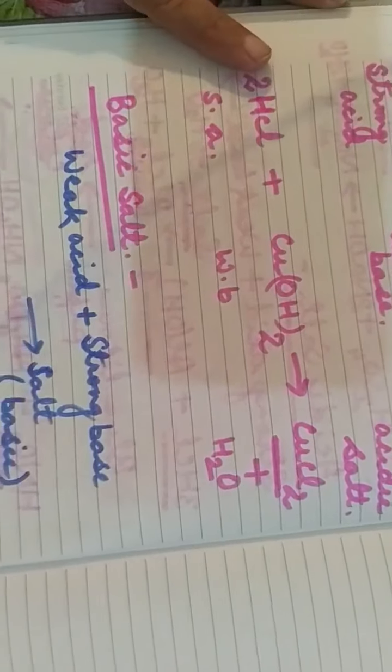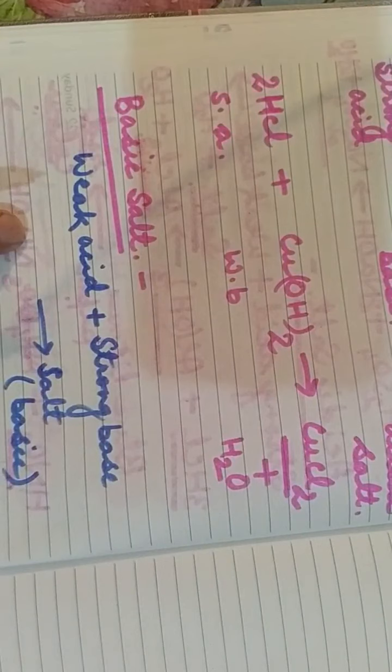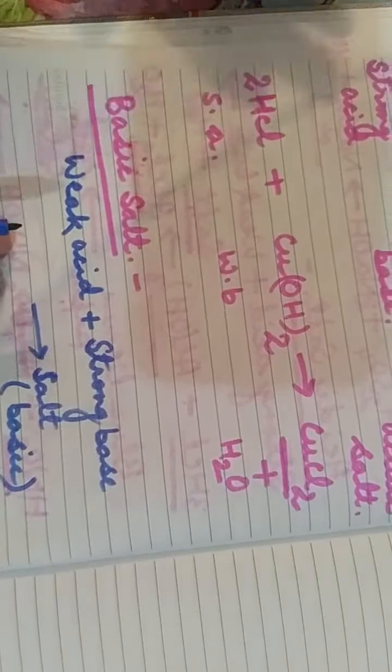The salt formed will be basic in nature. Again we will take an example of this. Here you have to take a weak acid. Examples of weak acids are formic acid, acetic acid, citric acid, carbonic acid. All these are weak acids, so you can take any of them. Let us take acetic acid.